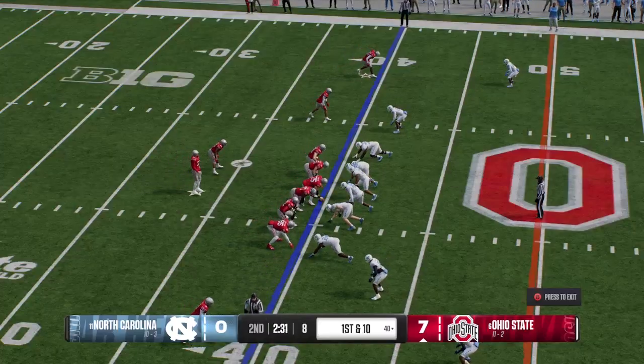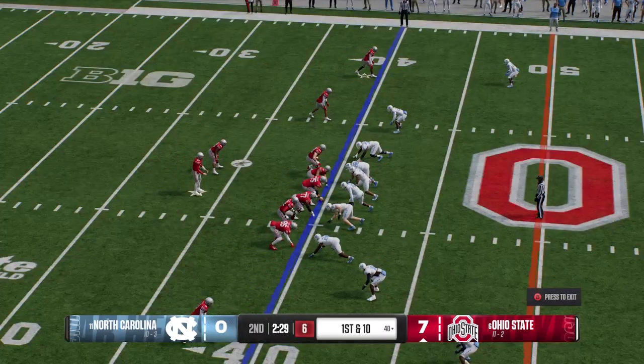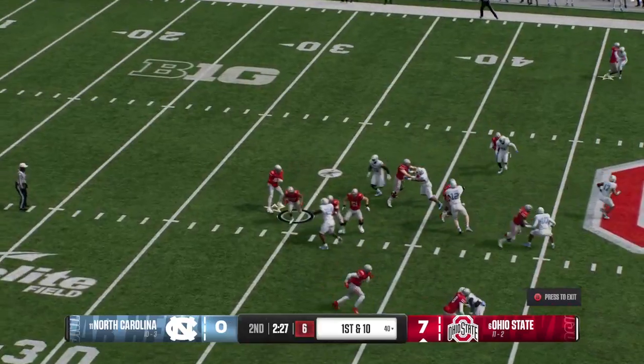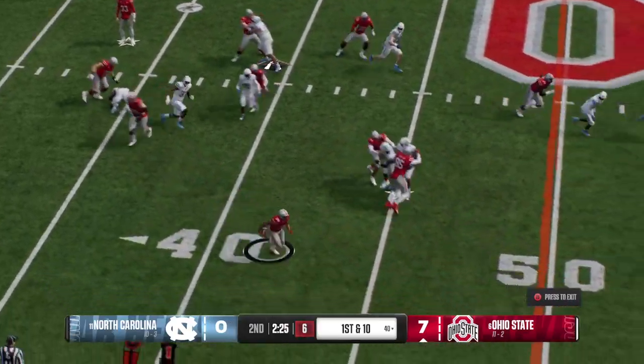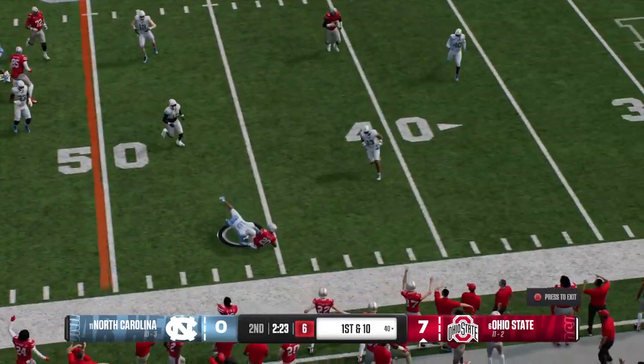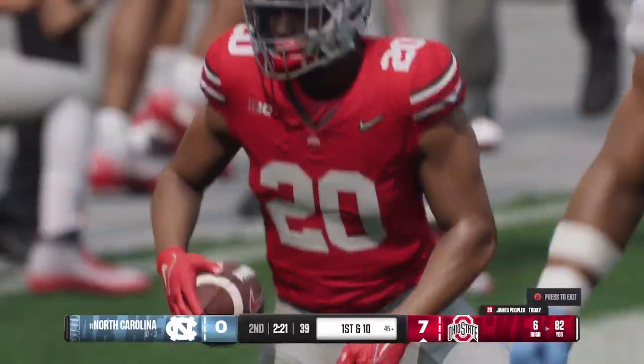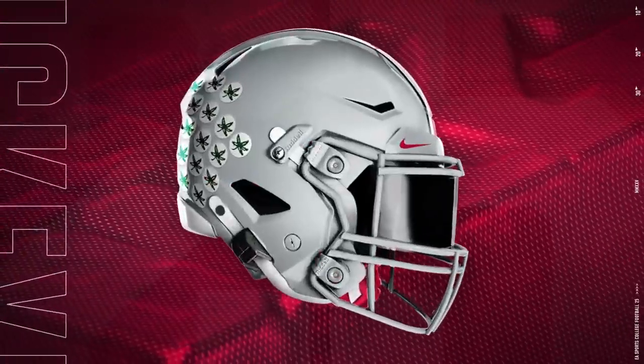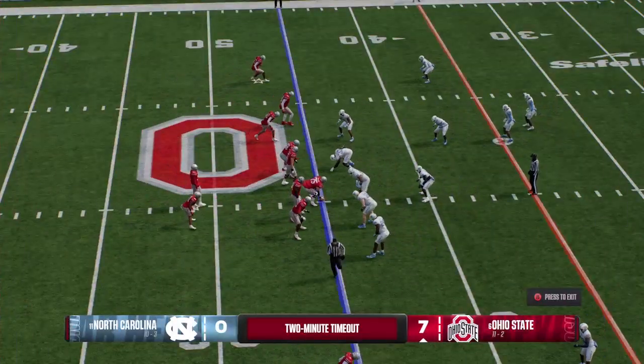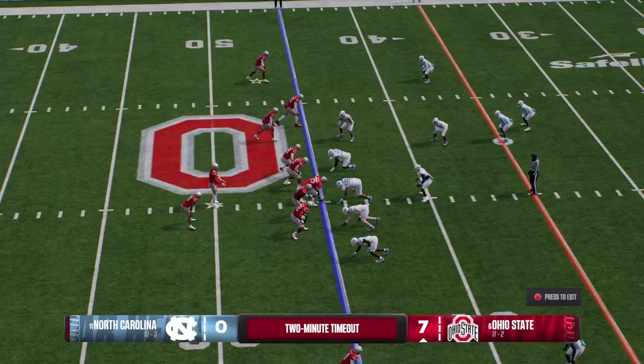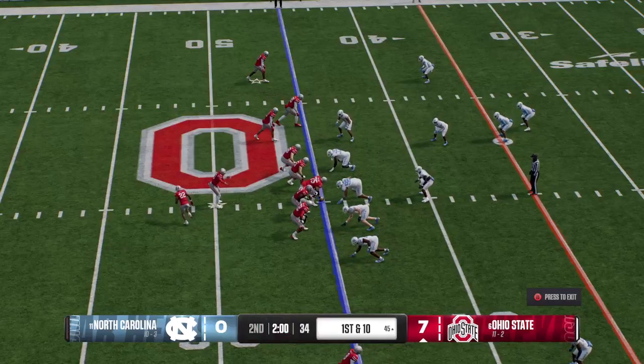A running play gives the offense a fresh set of downs. Quarterback adjusting now to the defense. On first down, they'll keep their running game churning. Breaking free at midfield. Tackled, but not before he gets into enemy territory at the 45. We've reached the 2-minute warning. We'll have to see if the offense can build on this lead before the break.